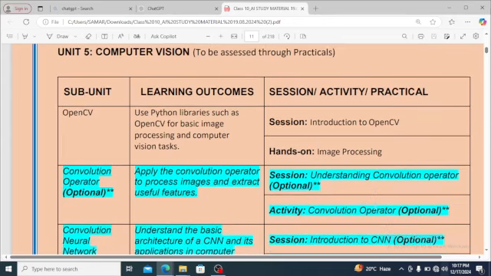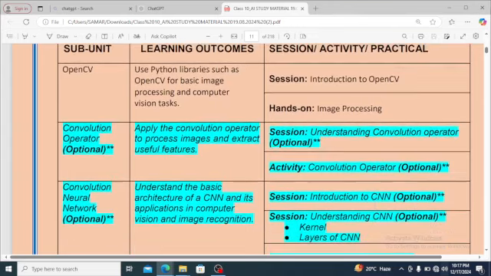Next one is the convolution operator. It is optional. Apply the convolution operator to process an image and extract useful features. What will be the session? Understanding the convolution operator. Next one is neural network. We will study the basic architecture of CNN, neural network, and its application in computer vision and image recognition.